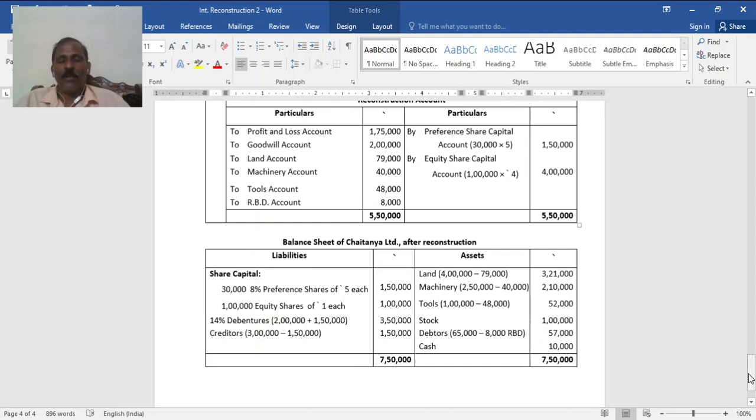Then creditors 3 lakh minus 1,50,000, 1,50,000 balance left. Land 4 lakh minus 79,000, machinery 2 lakh minus 40,000, tools 1 lakh minus 48,000, stock 1 lakh, debtors 65,000 minus 8,000, that's RBD now. Cash as it is, 10,000. So the balance sheet total in this case is 7,50,000. This is all about the second problem. In the same video, we have two problems. Thank you.